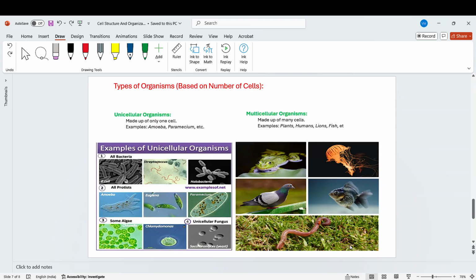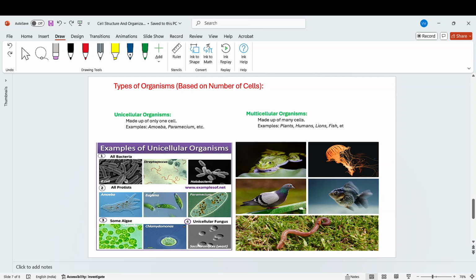So the next topic in cell is types of organism based on the number of cells. There are different forms or types of cells, but this classification of organisms is based on the number of cells. There are two types of organism based on the number of cells: unicellular organism and multicellular organism.